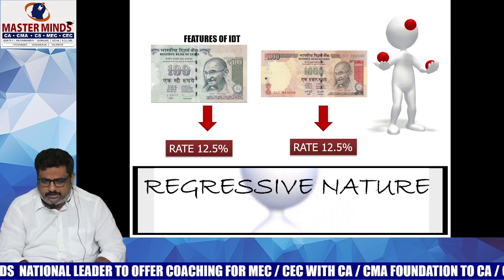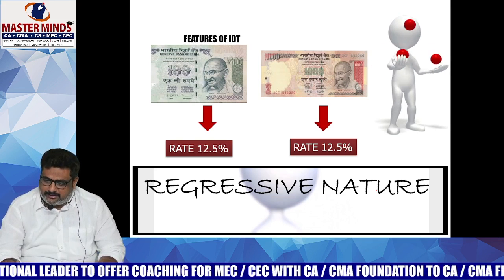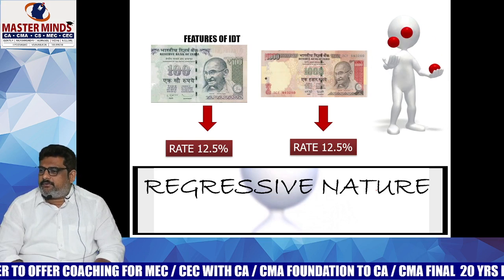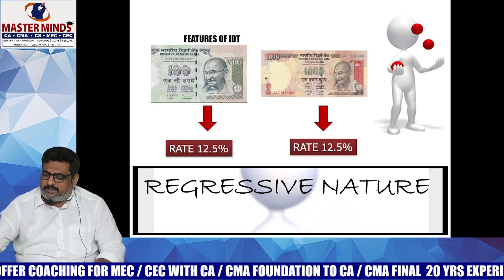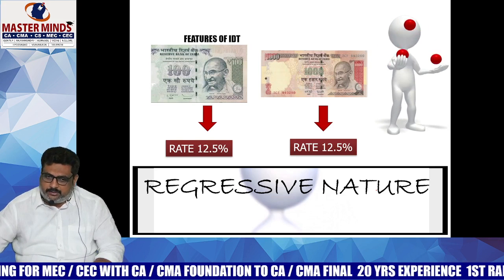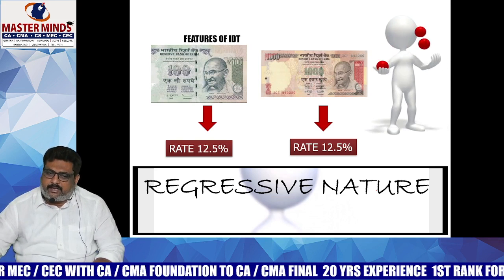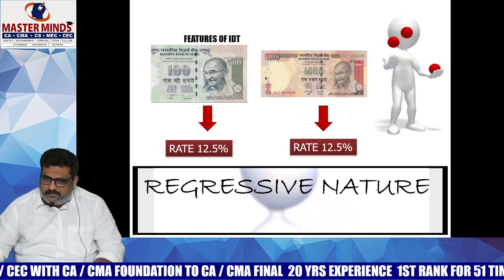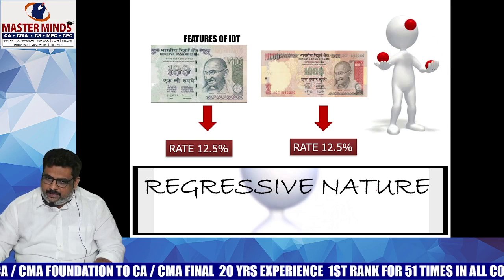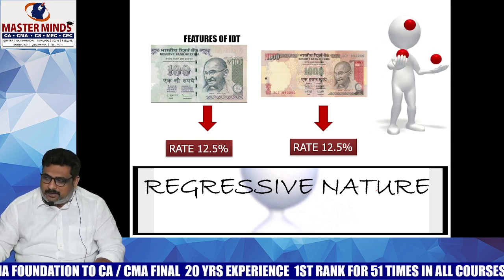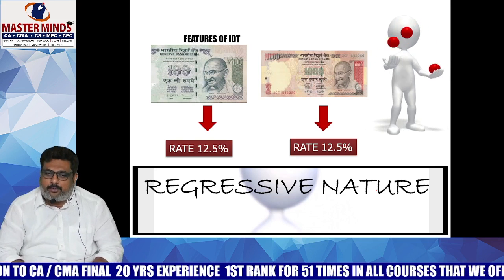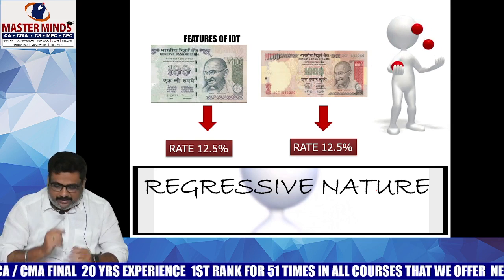With respect to features of our indirect taxes, a total of 8 points are there. First one, major source of revenue, shortcut. Second one, commodity taxation. Third one, shifting of tax burden. Fourth one, no perception of direct pinch. Fifth one, inflation. Sixth one, wider tax base. Seventh one, promote social welfare. Eighth one, regressive nature. These are the 8 points with respect to features of our IDT.